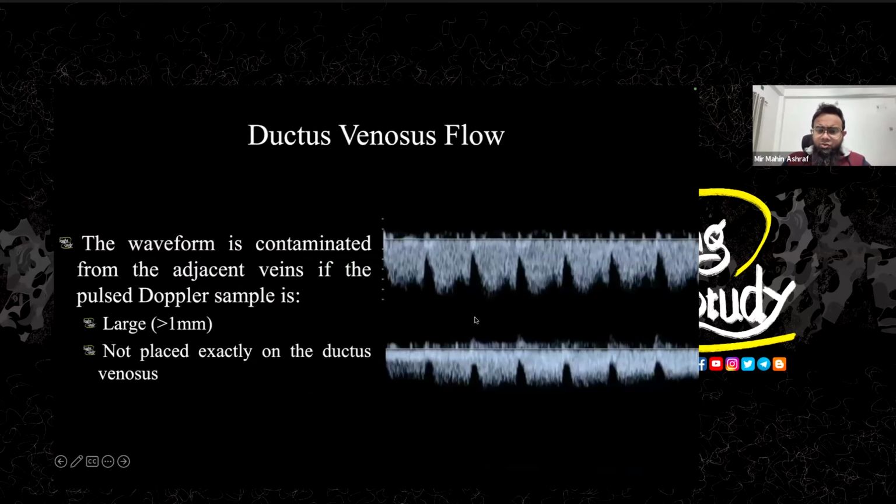So let's look at these two waves. You can see there is reversal. This is the reversal of the flow at the A wave region, but this is not reversal. Why is it not reversal? You can see the waves are continuous, like here, these are continuous waves. There is no gap at this part. If it was a reversal, there should be a gap here, and at this gap there should be a reversal of flow. That is important. So if you see a continuous flow, you should not think about any reversal. There is no need for thinking about reversal. So the gap is very important.